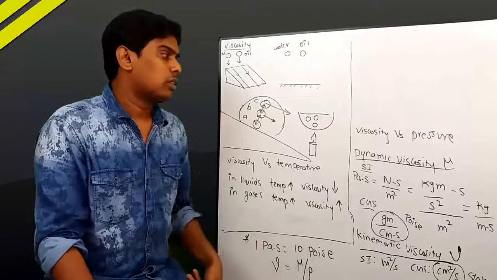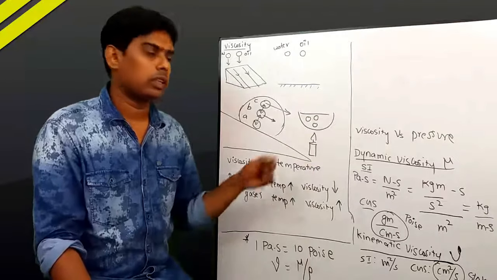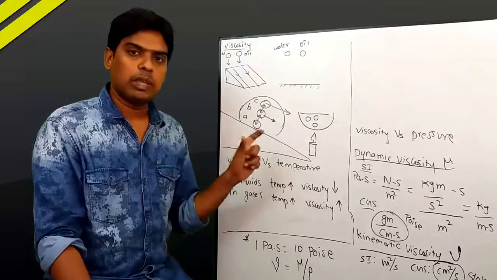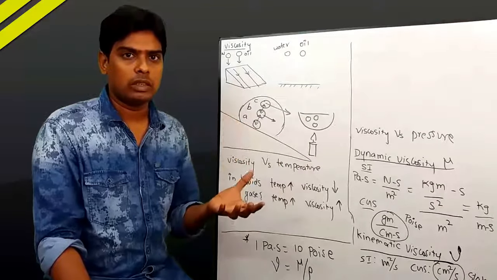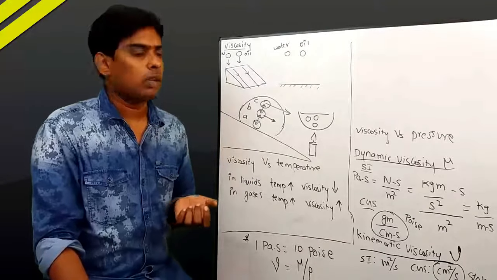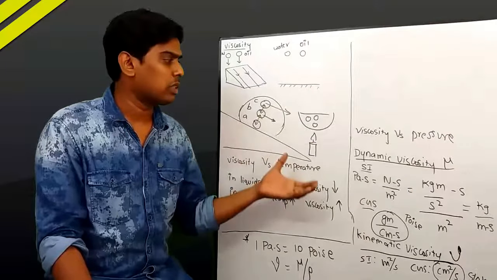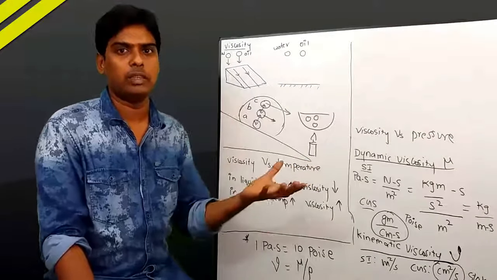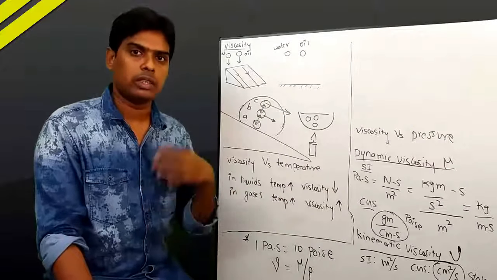Generally, the difference between kinematic viscosity and dynamic viscosity is important. We measure kinematic viscosity for fluids deforming under the influence of gravity alone. But dynamic viscosity is not like that. We can represent dynamic viscosity anywhere, whether the fluid is deforming under gravity or under any external force or external pressure.